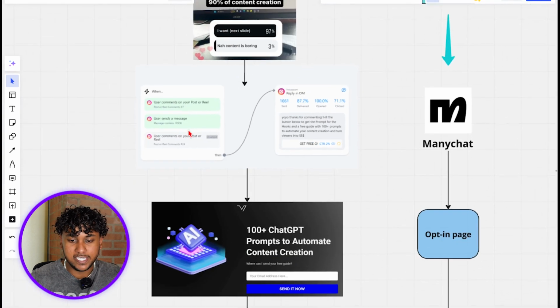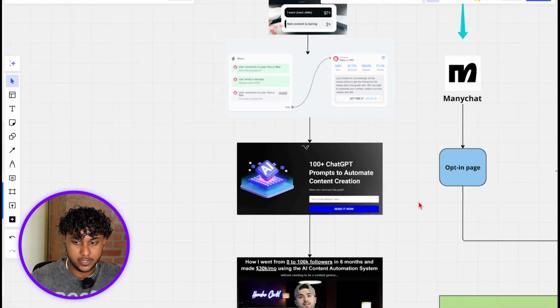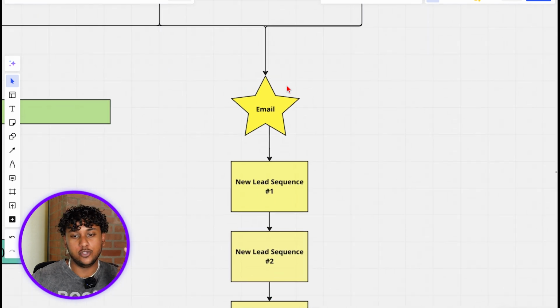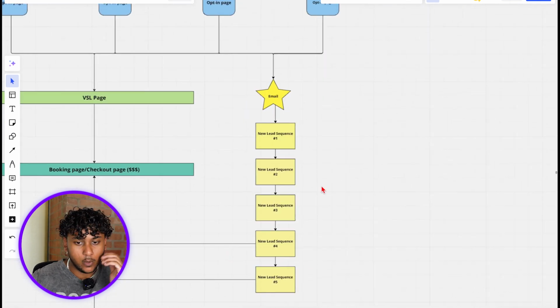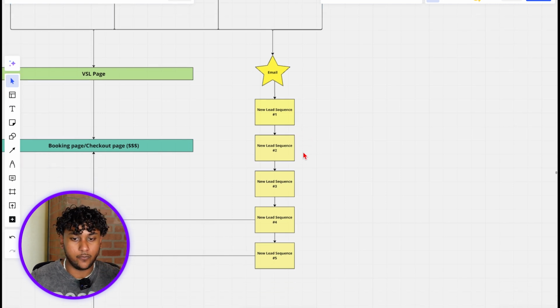And once they open up that lead magnet, they'll meet this opt-in page right here where they have to put in their information. And this is very important. You need to collect their information, because once you collect their email, you can pretty much add them into an email list. And once a person's in your email list, you can hit them with a brand new lead sequence. What this is pretty much is, it's going to sell your offer for you. It's going to tell the person who joins the email list exactly who you are, what you do, what you sell, some sort of social proof like client results, etc., and then how to actually buy your product or service, whatever it is.